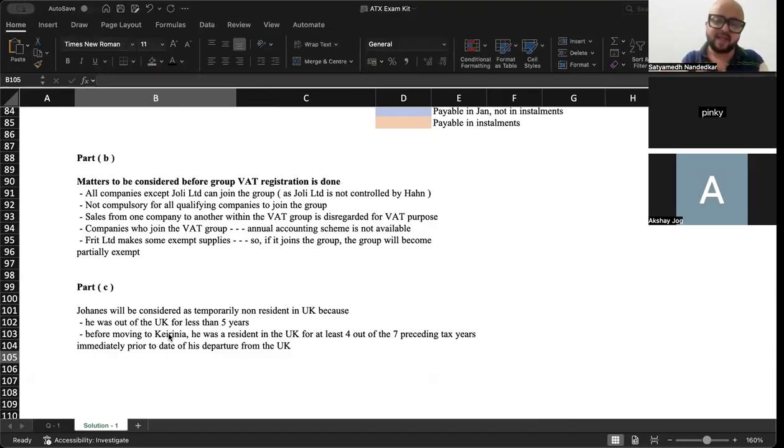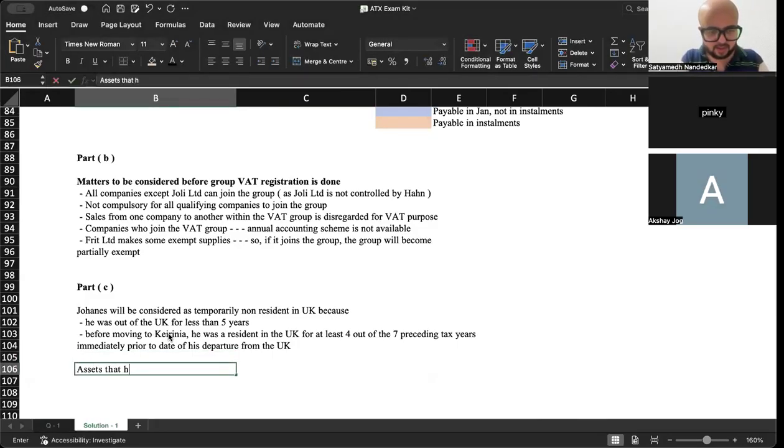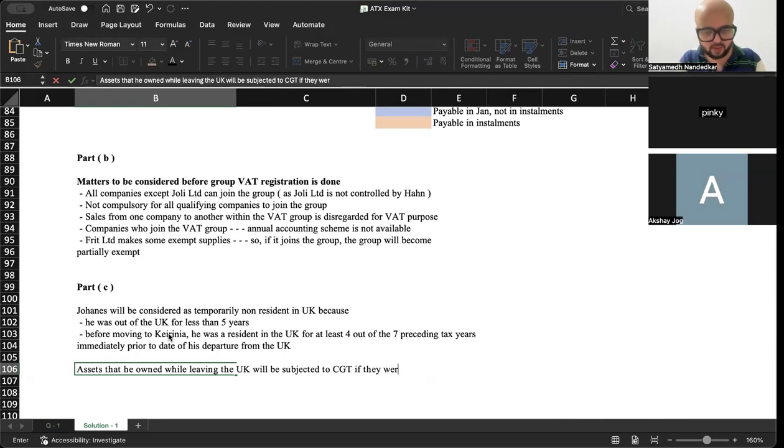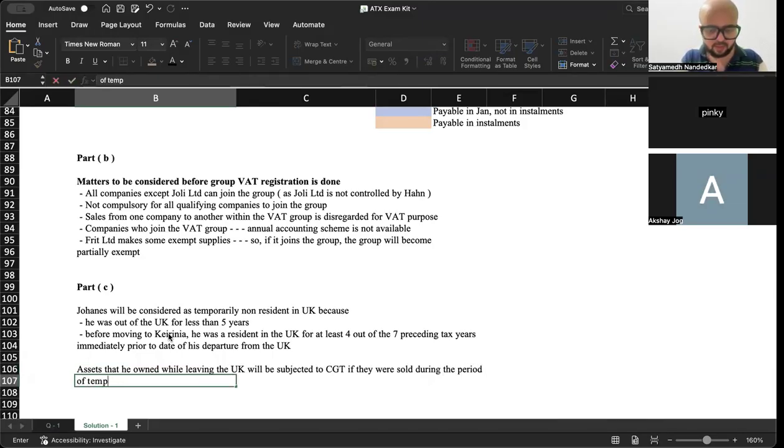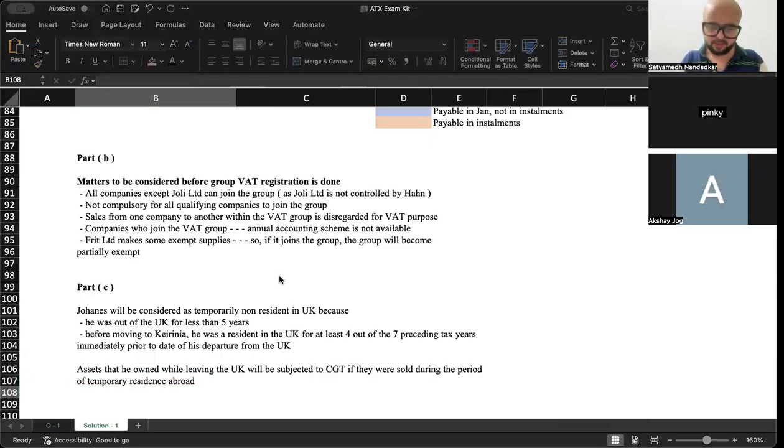Now, assets that he owned while leaving the UK will be subjected to tax if he sold them while he was outside the UK. Assets that he owned while leaving the UK will be subjected to CGT if they were sold during the period of temporary residence abroad.